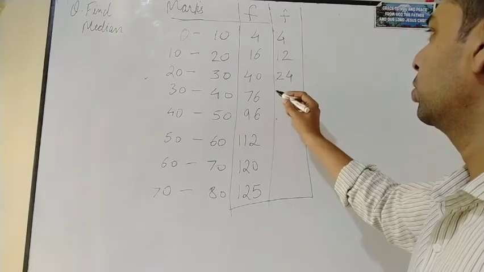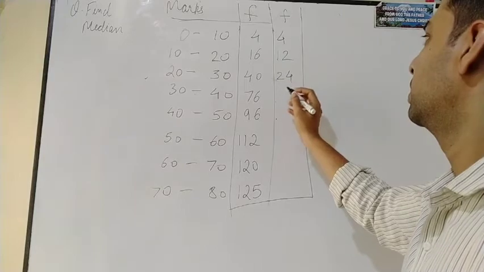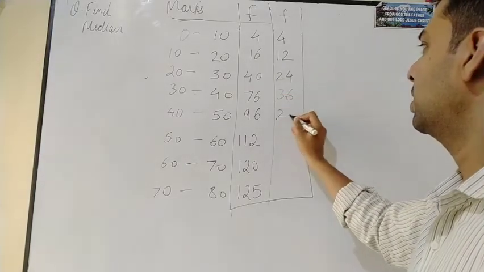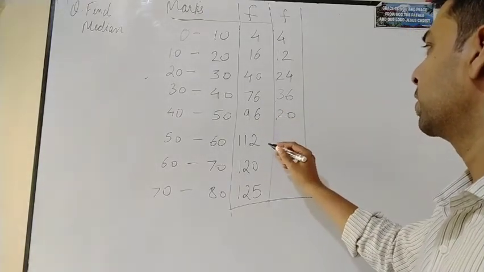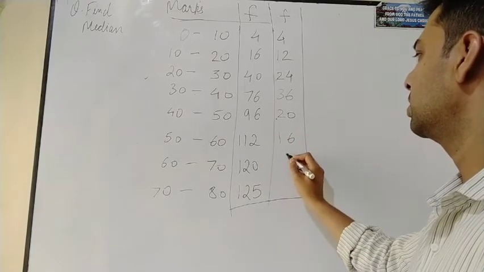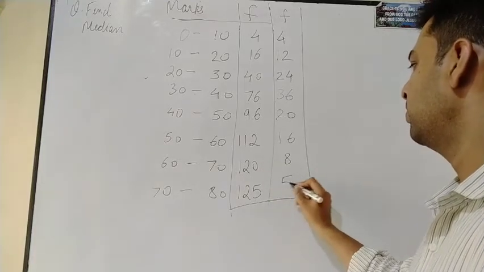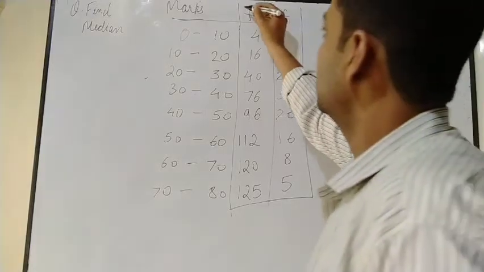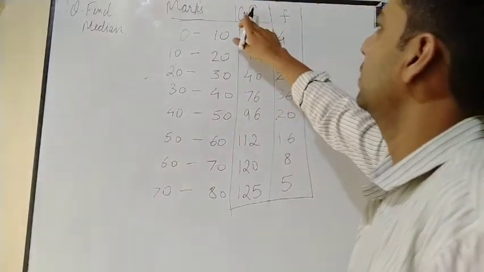Then again we are going to solve. This will be 76 minus 40, which is 36. Then this is going to be 20. Then 112 minus 96, so this is going to be 16. This is going to be 120 minus 112, which is 8. And this is going to be 125 minus 120, which is 5. Okay, so we have subtracted here. This is your CF, cumulative frequency.